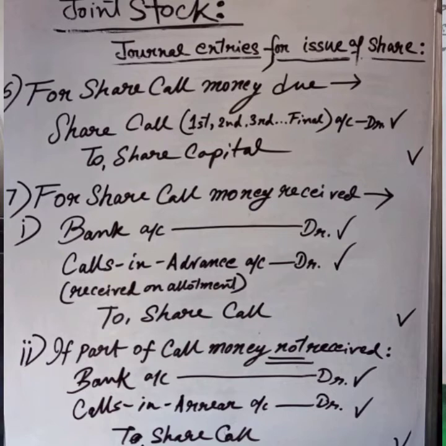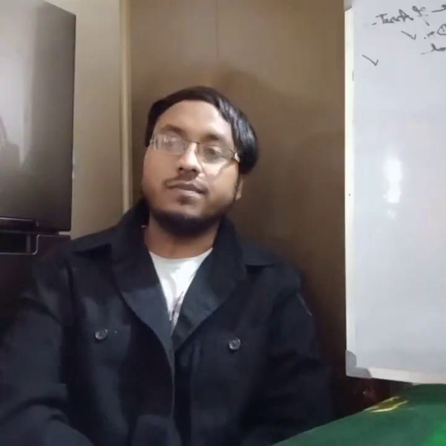So the journal goes as share call account debit to share capital. If there is more than one call, then you can say share first call account debit to share capital, share second call account debit to share capital, and so on. Next, step 7, call money received. Call money received is bank account debit, calls in arrear account debit if call money is still not received. Next, calls in advance account debit, adjustment of call money received earlier, to share capital.